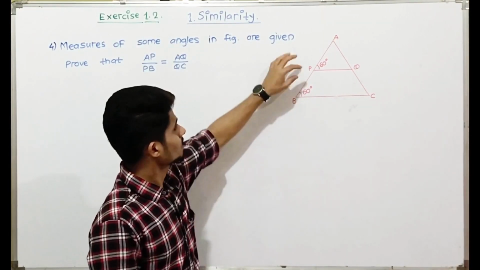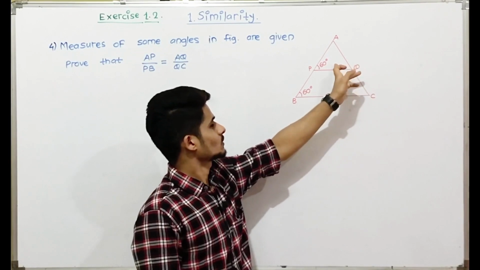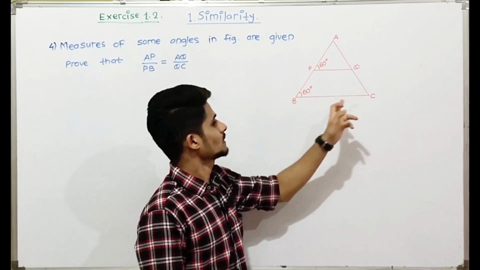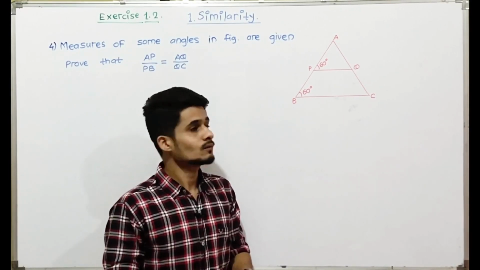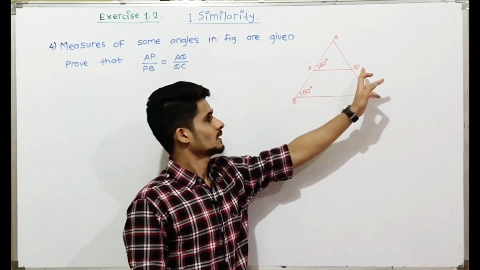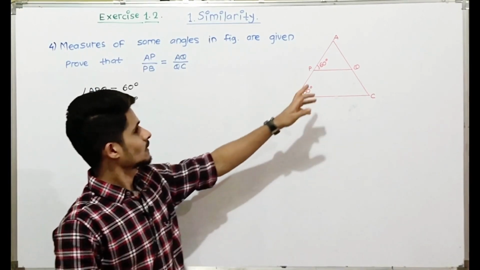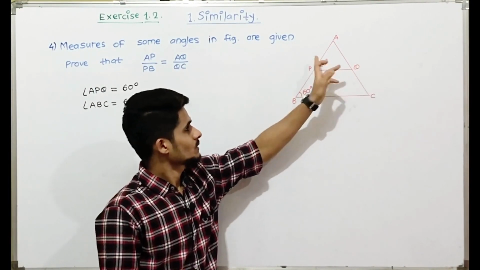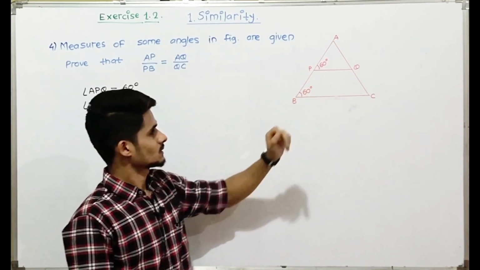So we have the measures of angle APQ equal to 60 degrees and angle ABC equal to 60 degrees, and we have to prove that the ratios are equal. So firstly we'll write angle APQ is equal to 60 degrees and angle ABC is equal to 60 degrees.